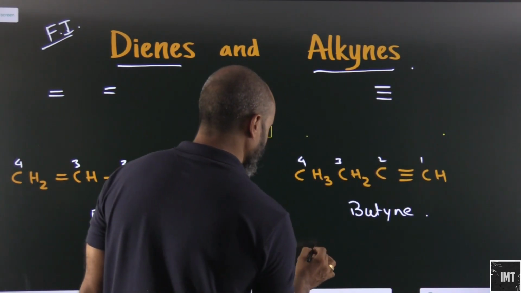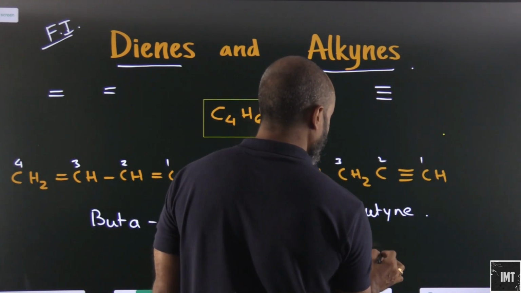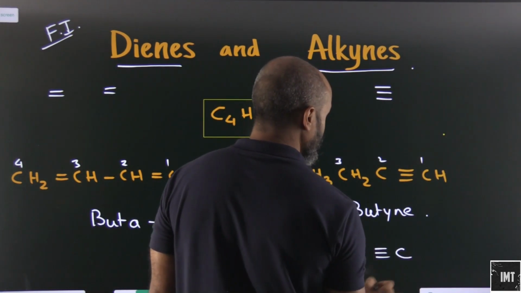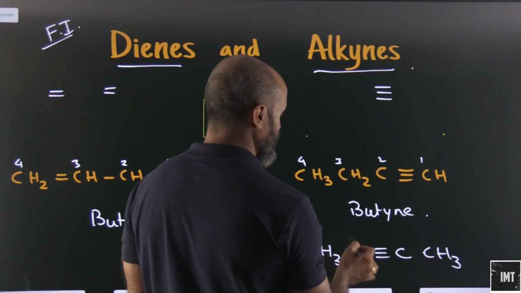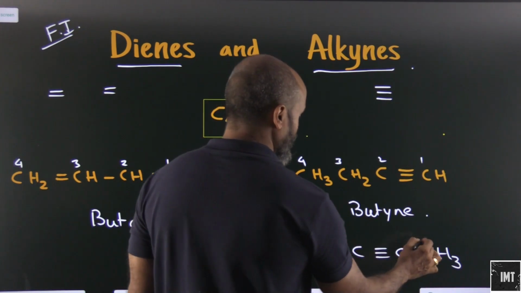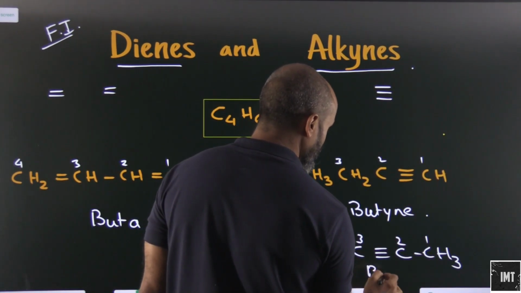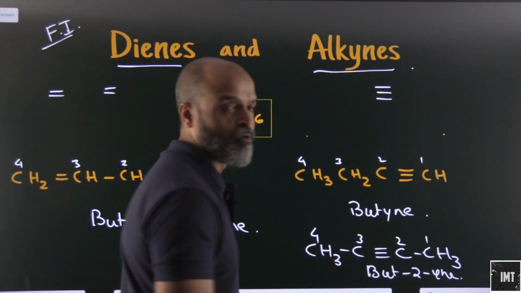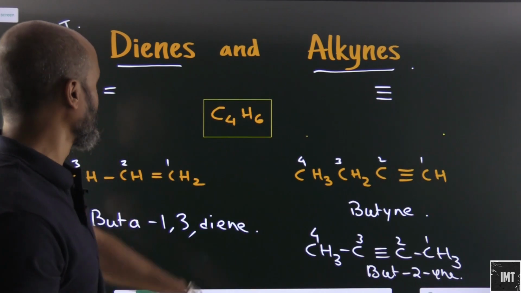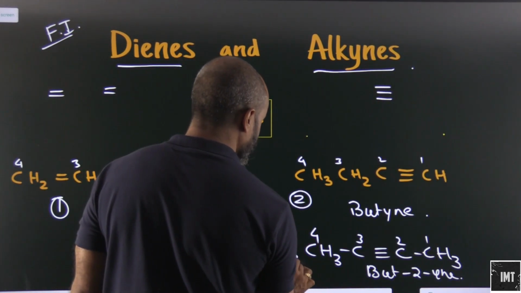If I take another compound, let's say CH3, then C triple bond C, then we have CH3. This is also okay. So 1, 2, 3 and 4. So this will be what? But-2-yne. Okay. Now let's say this is 1, this is 2, and this is 3.